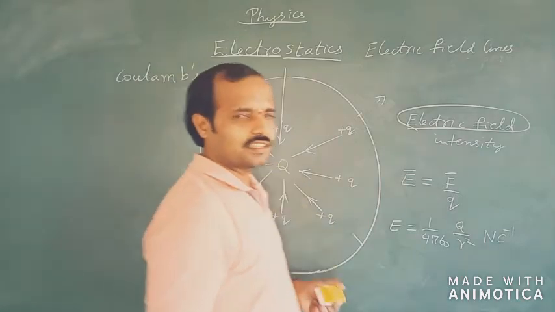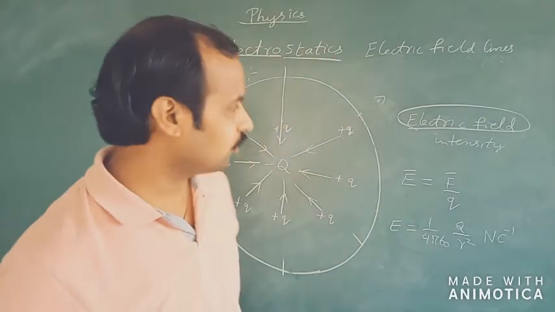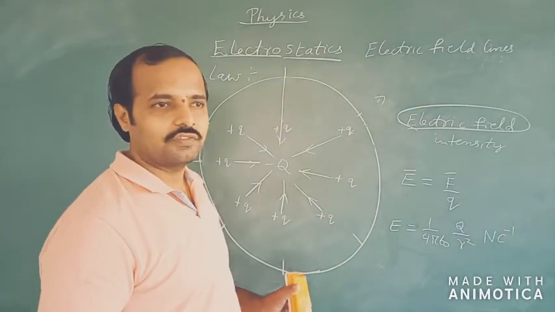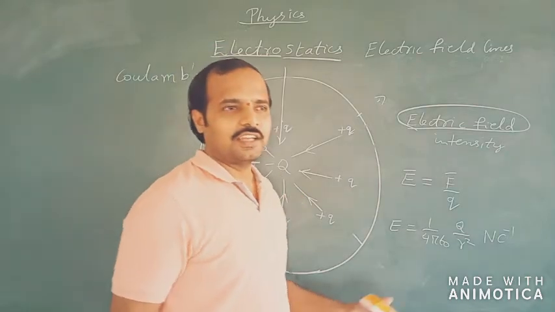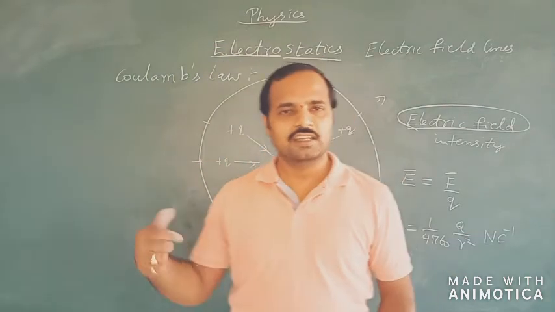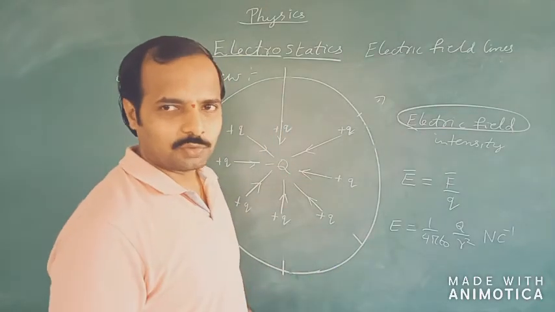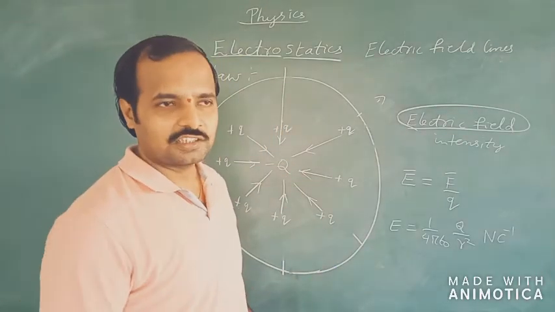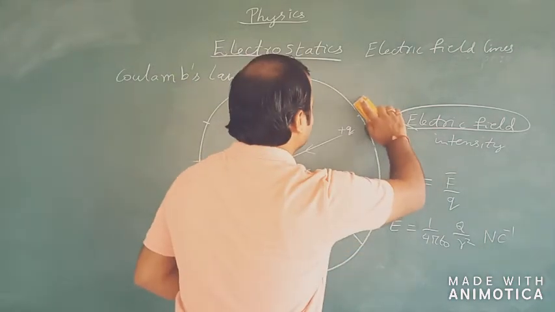So from these two examples we can see that for a positive source charge, the electric lines of forces will always be in the outward direction, and for a negative source charge, the lines of forces will always be in the radially inward direction. That is, they will be originating from the positive charge and they will terminate at the negative charge. Okay, so this is about the electric lines of forces.